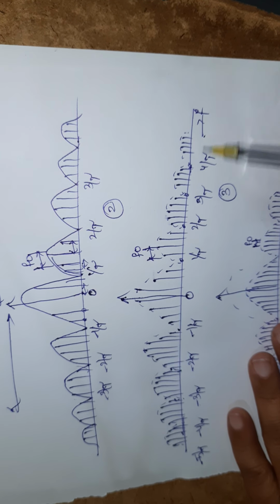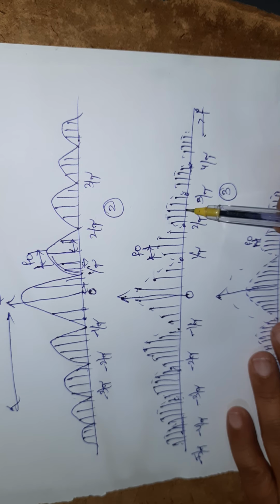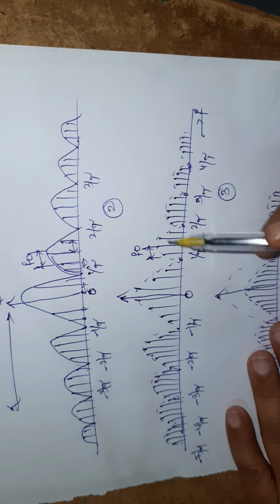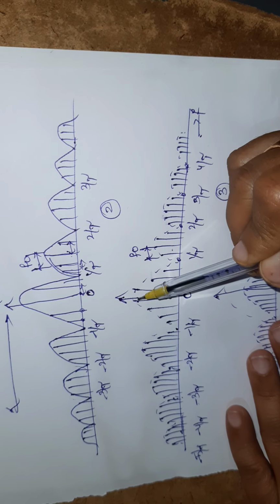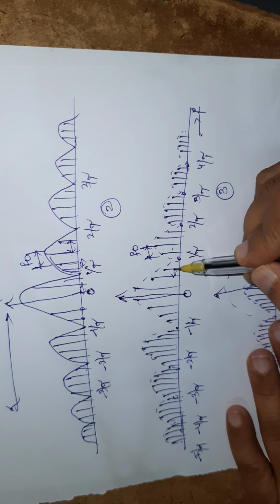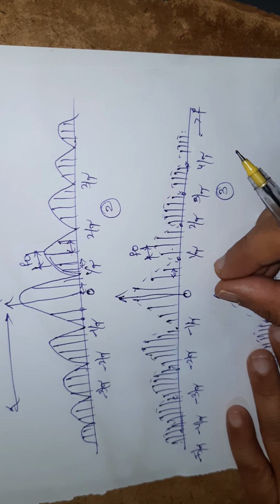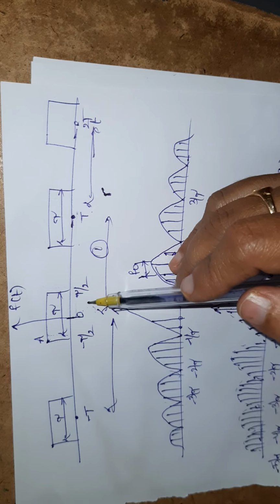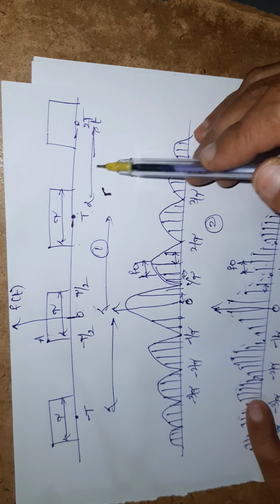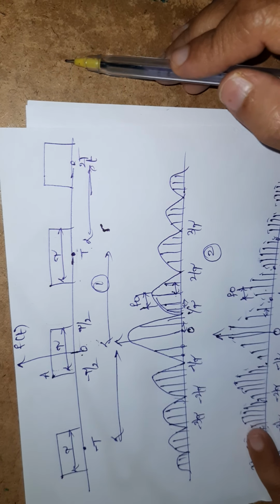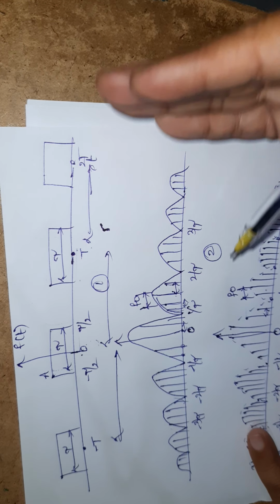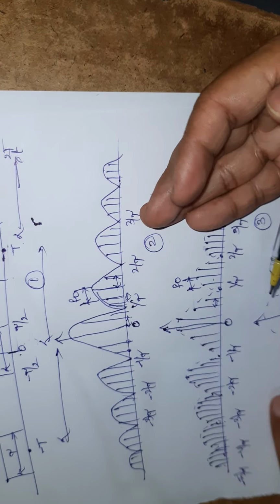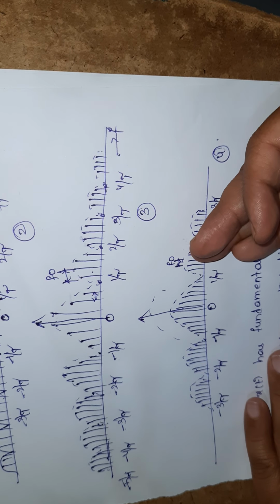Now what will happen? If I apply the Fourier series, I will get the signal like this. The difference between this figure and this figure is that the amplitude is decreased and the spacing between the spectral lines is decreased. Next, if I consider the fundamental time period as 4T, and somewhere around here I am having the signal, as the fundamental time period keeps increasing, what change am I getting in the spectral lines?